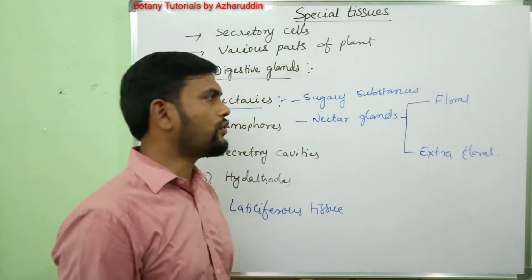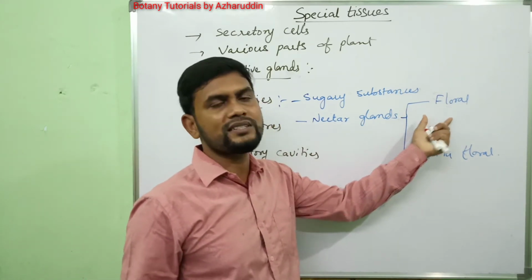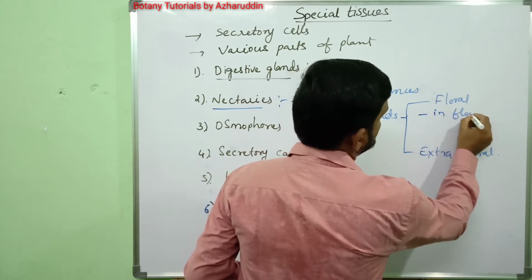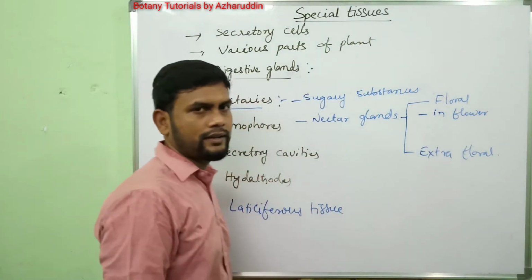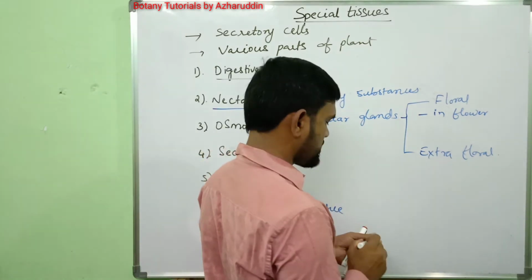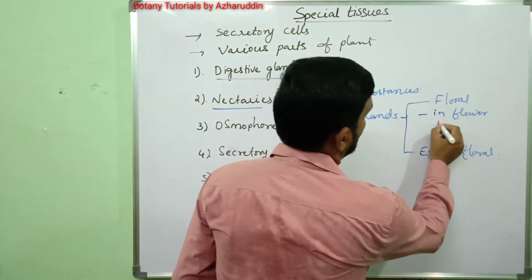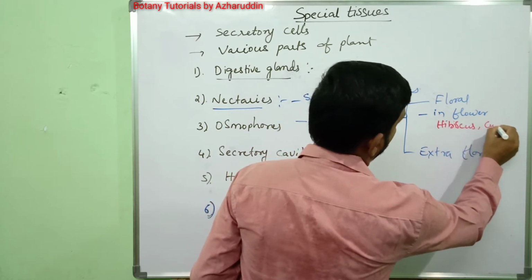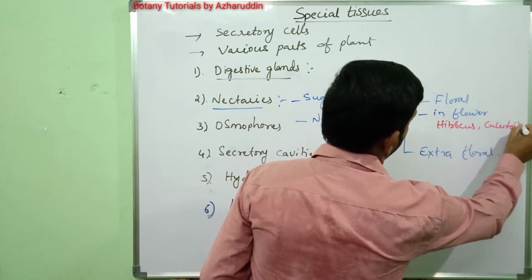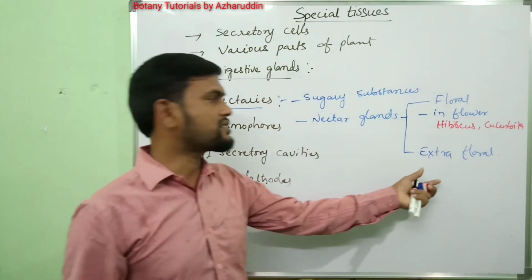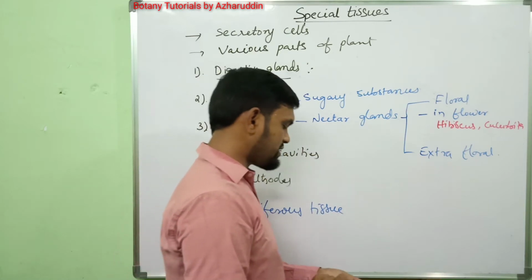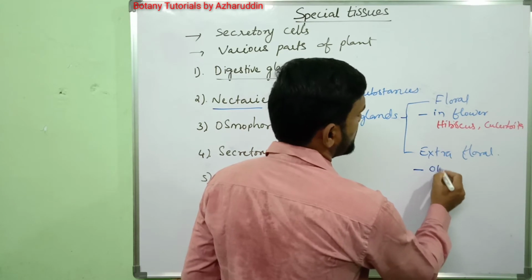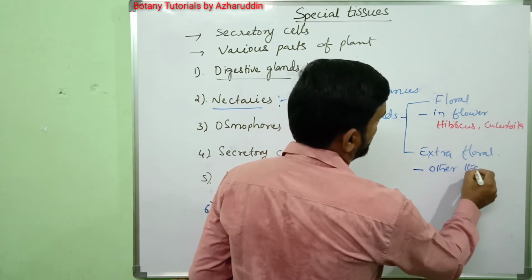Coming to the first one, floral nectaries. These glands are present in the flower. Examples are hibiscus and Cucurbita species. Coming to the second one, extrafloral nectaries. These glands are found other than in the flower.